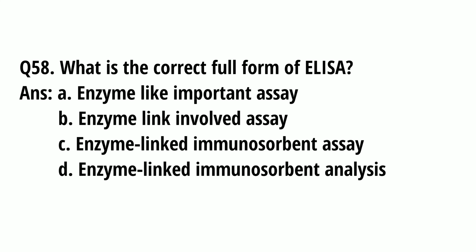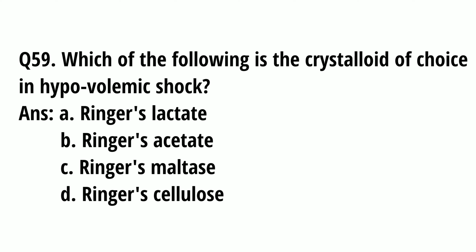Question number 58. What is the correct full form of ELISA? A. Enzyme-like important assay. B. Enzyme-linked involved assay. C. Enzyme-linked immunosorbent assay. D. Enzyme-linked immunosorbent analysis. And the correct option is C. Enzyme-linked immunosorbent assay.